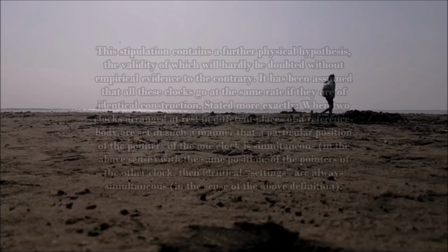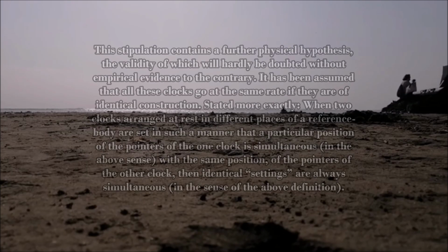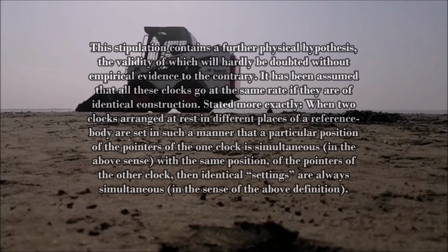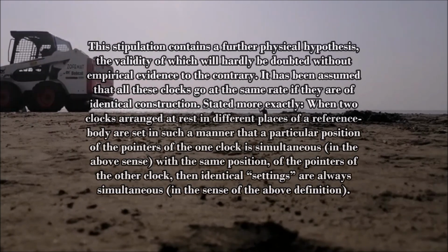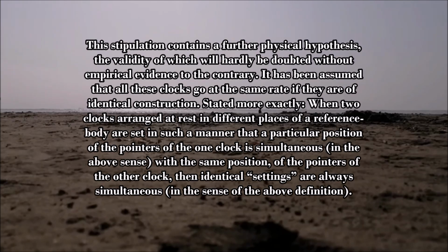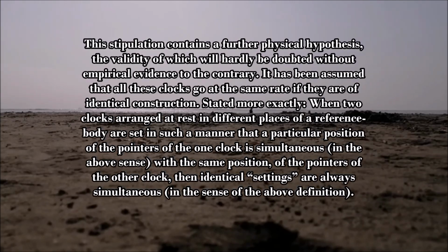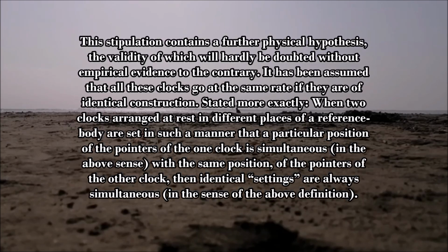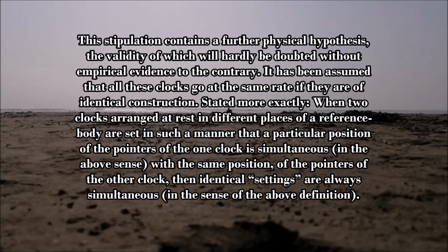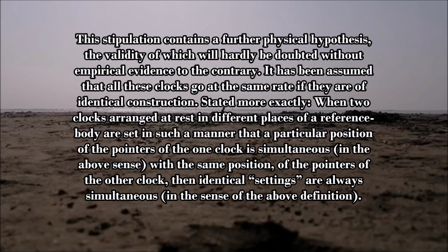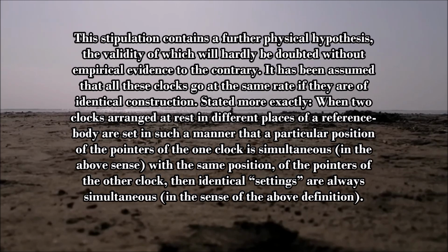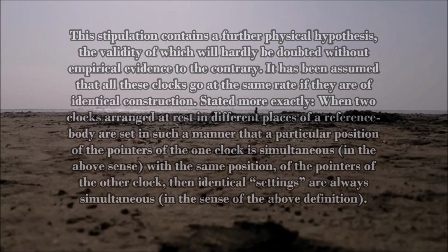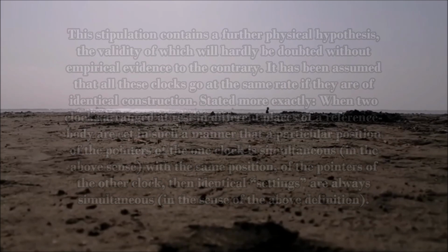This stipulation contains a further physical hypothesis, the validity of which will hardly be doubted without empirical evidence to the contrary. It has been assumed that all these clocks go at the same rate if they are of identical construction. Stated more exactly, when two clocks arranged at rest in different places of a reference body are set in such a manner that a particular position of the pointers of the one clock is simultaneous in the above sense with the same position of the pointers of the other clock, then identical settings are always simultaneous in the sense of the above definition.